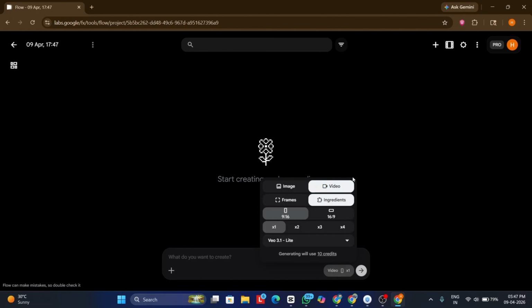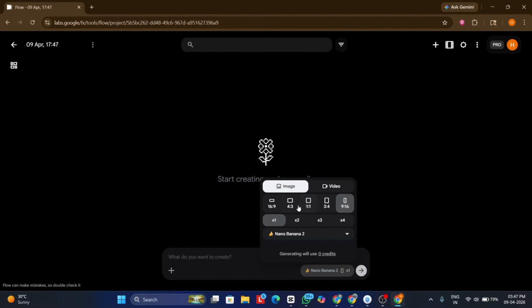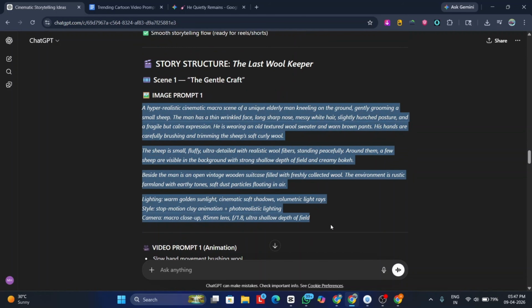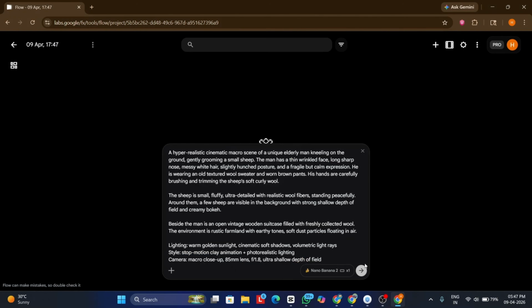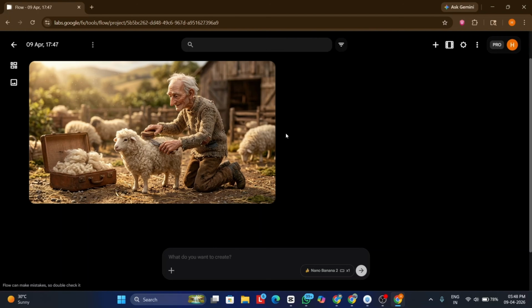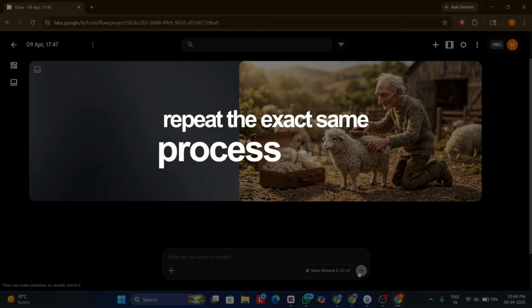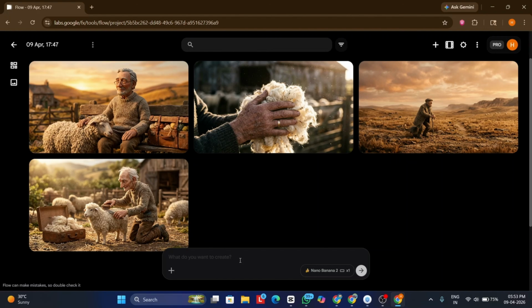Now head over to Google Flow. Choose image, select your desired settings, copy image prompt 1 from ChatGPT and paste it in. Google Flow will generate a perfectly structured image for your first scene. Repeat the exact same process for all remaining scenes until every image is done.